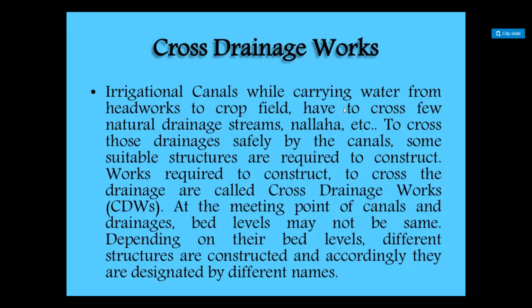We will see those names depending upon the levels of stream. I hope you understood what is stream and what is canal. The canal is artificial. We need to supply water to the canal where there is water scarcity, where irrigation is required. For irrigation or drinking purposes, we construct canals. We allow the water into the canal, so we can control the water in the canal. It depends upon the requirement of the purposes.